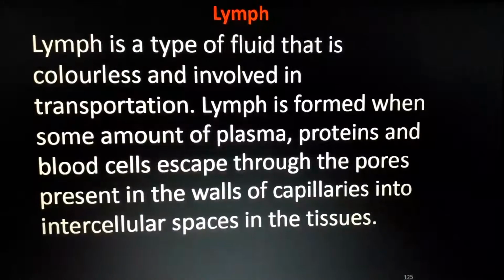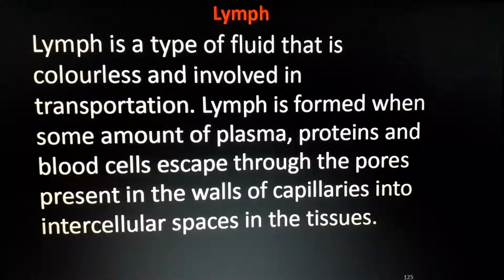Okay, there's a lot of space in between our cells. There's a lot of space and fluid, and that fluid is called lymph. And how is it formed? It is formed from plasma, proteins, and blood cells escaped from the capillaries.